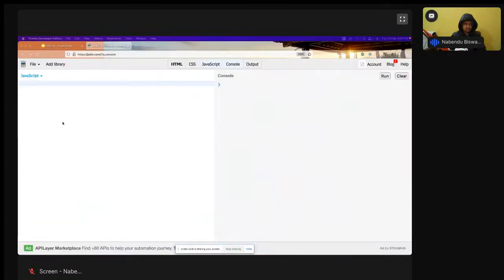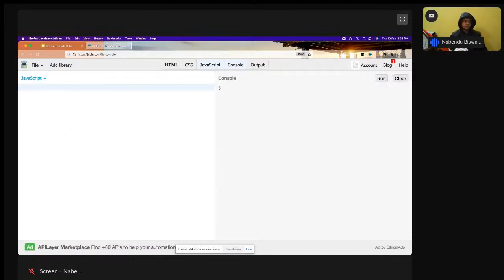We have seen the scoping earlier, so I'm not going to explain it again. Let me tell you about const. Const first age equal to 6, then first age equal to 10, and console.log of first age.